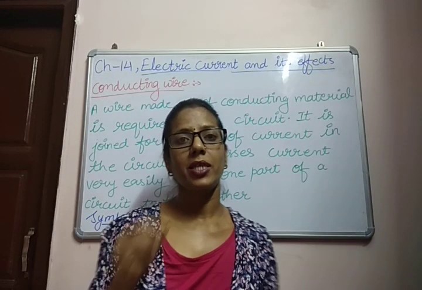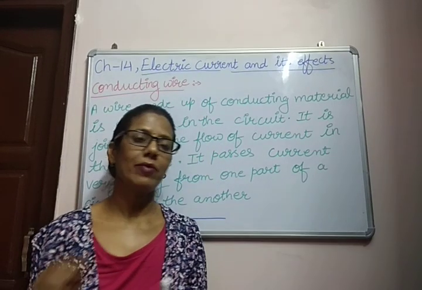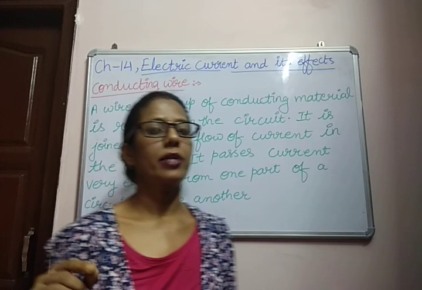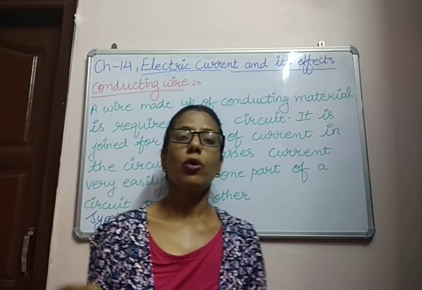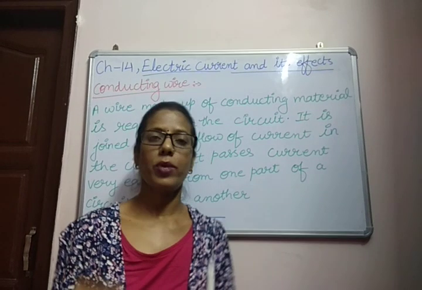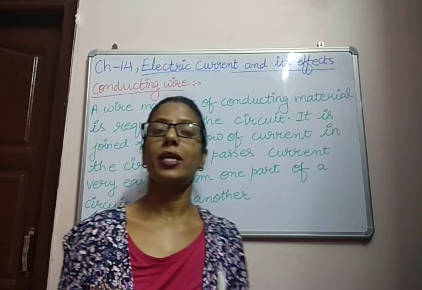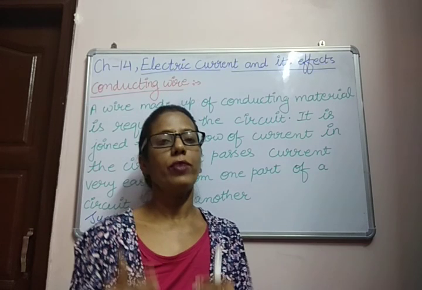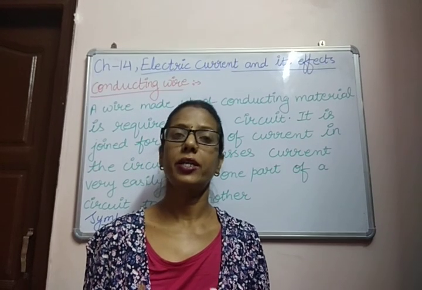Silver is the best conductor of electricity, but silver is an expensive metal, so we can't use silver for making the connecting wire. Instead of silver, we use copper, because copper is also a good conductor of electricity and it is cheaper than silver. So we always use copper for making the connecting wire.